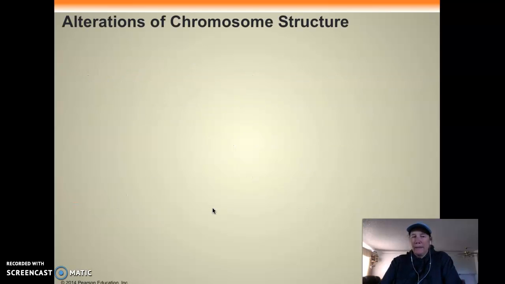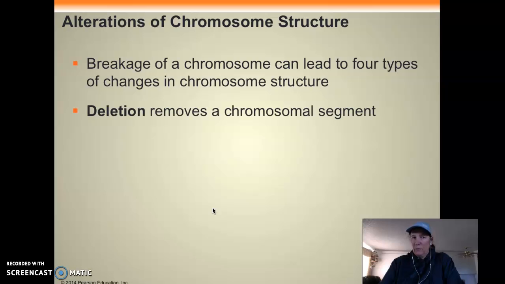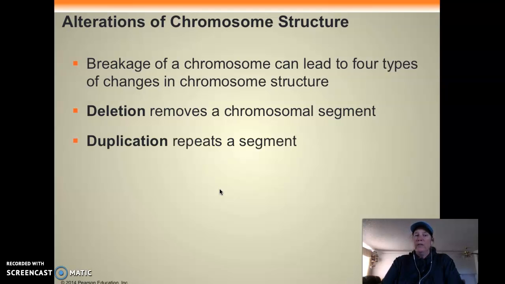All right. So what happens? Well, sometimes just part of the chromosome itself. When we're talking about non-disjunction, we're talking about whole chromosomes missing, but we can be missing pieces of chromosomes as well. There is a deletion, where part of a chromosome segment is removed, and what characteristics that individual has depends on what that piece is responsible for. There's duplication, where they actually duplicate it so they have a little extra piece on there.